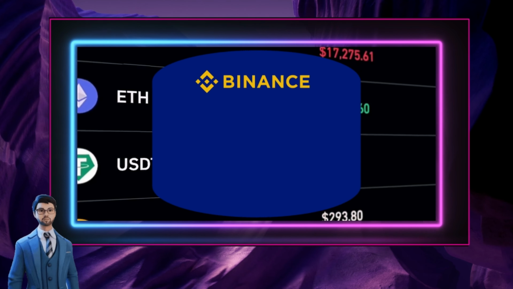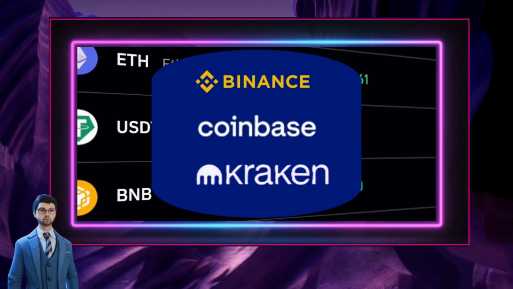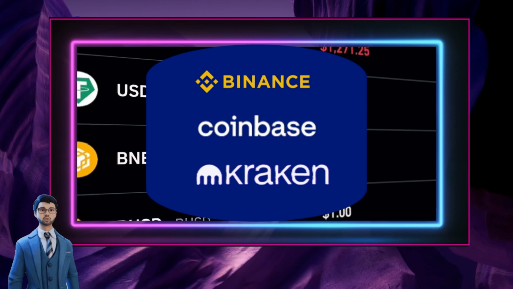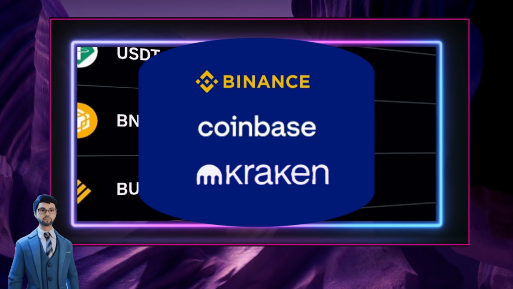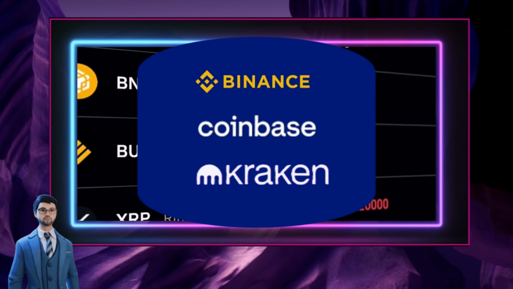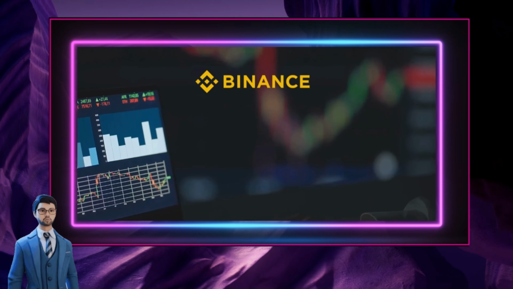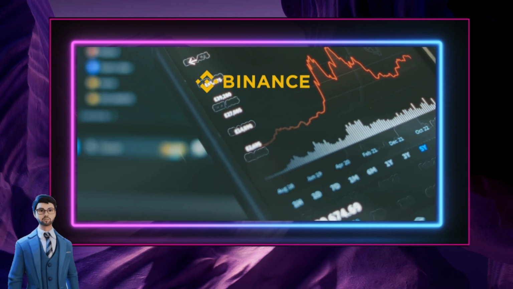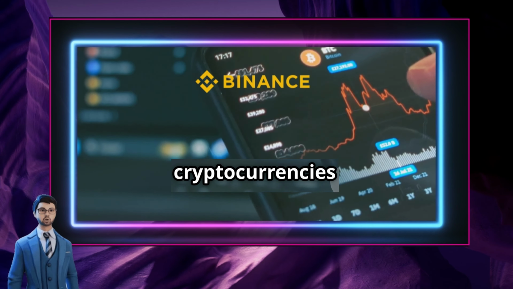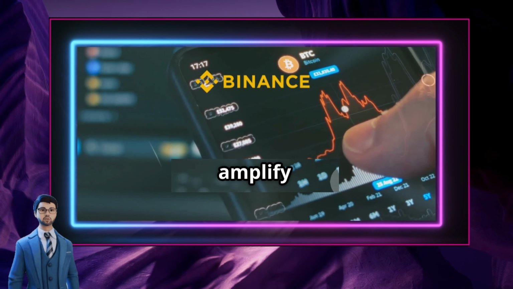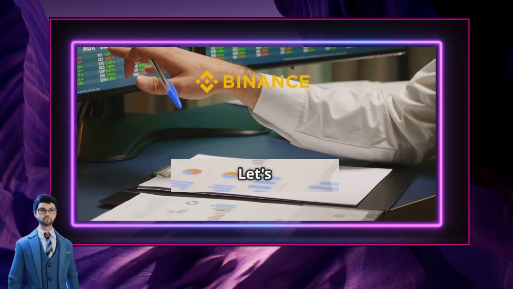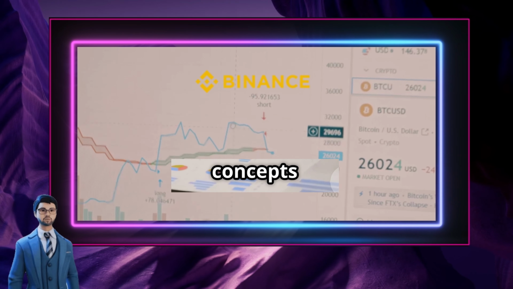So let's get started. Firstly, let's look at exchanges or platforms where we can do futures trading. We have selected the Binance platform, which is one of the biggest cryptocurrency exchanges in the world, and it offers one of the best platforms for futures trading. Binance Futures allows you to trade a variety of cryptocurrencies with leverage, which means you can amplify your potential profits and losses. Let's break down some key concepts.